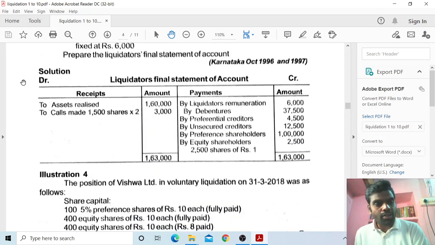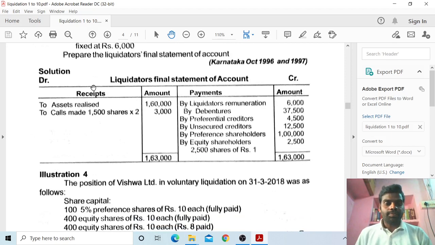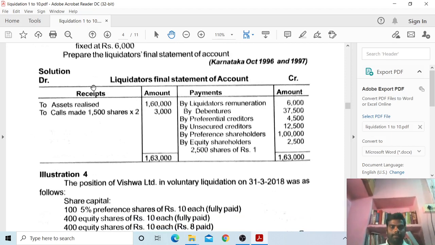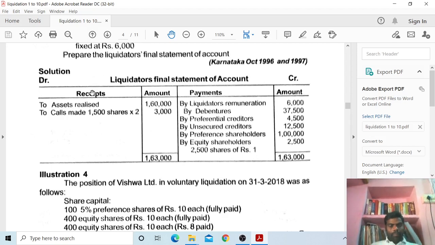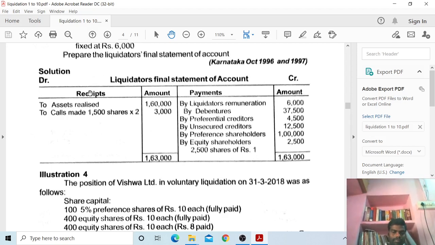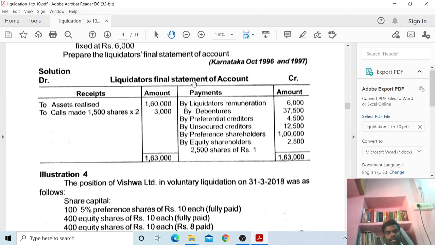You have to take its solution. Here, liquidator final statement of account has the receipts amount and payments amount.